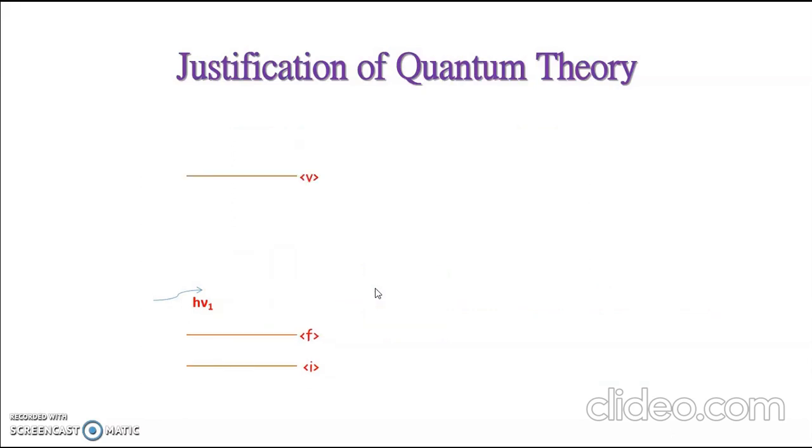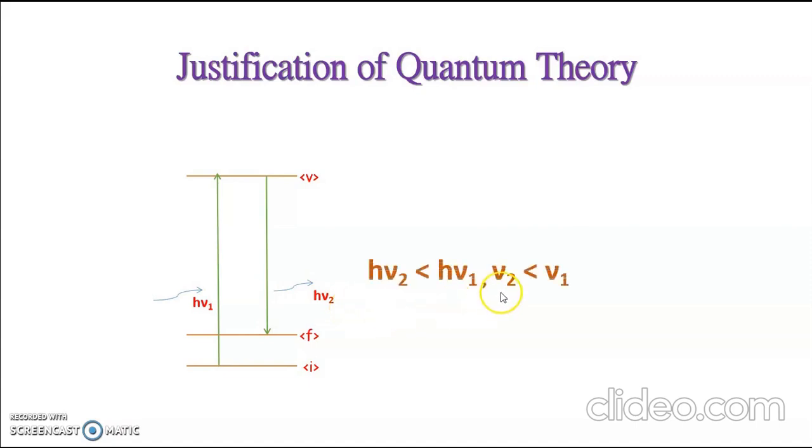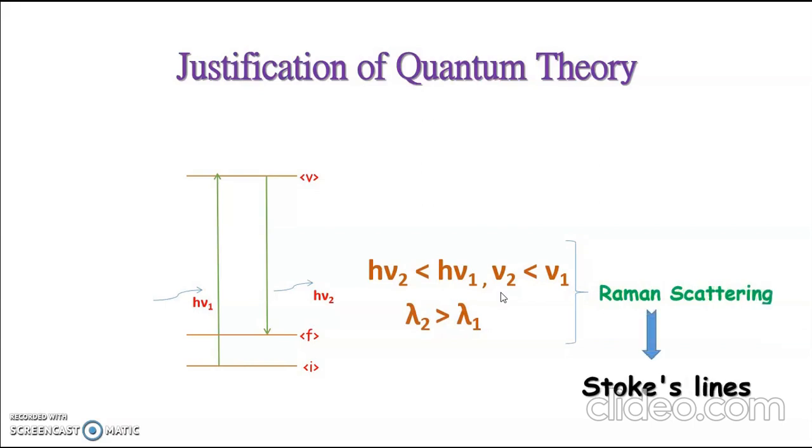But there is a chance that the molecule going to the virtual state comes back to the upper state. In this case, the energy of the emitted scattered radiation is less than the incident light, or the frequency of the scattered radiation is less than the incident radiation, which is known as Raman scattering, and it gives rise to Stokes lines.